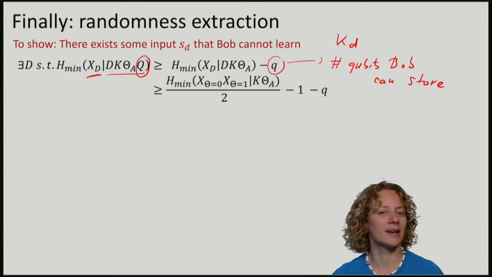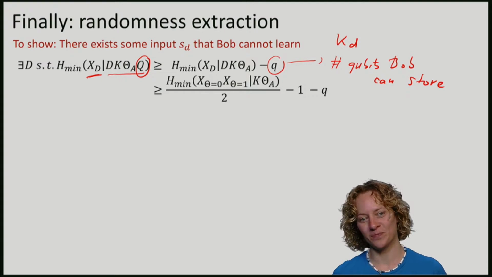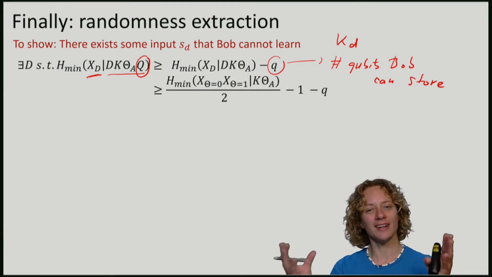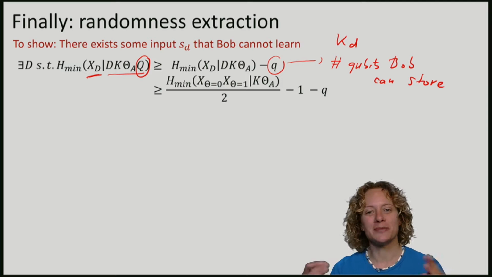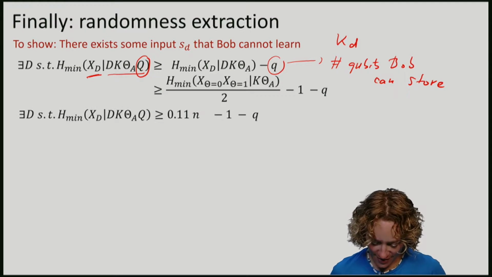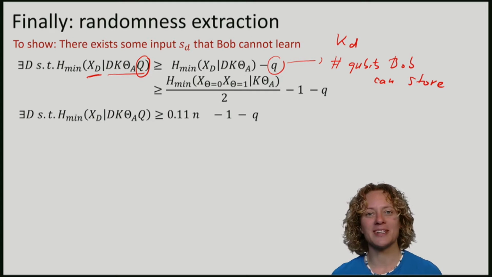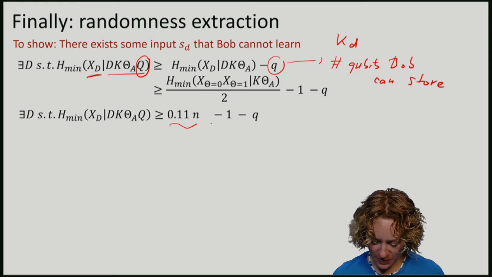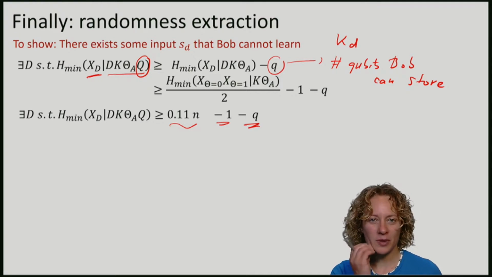Now we can apply the min entropy splitting theorem. So this tells us that we can relate the min entropy of this part to the total min entropy divided by 2. So if I plug this in, it means that my total min entropy is roughly 0.11 times n minus 1 minus the number of qubits that Bob can store.